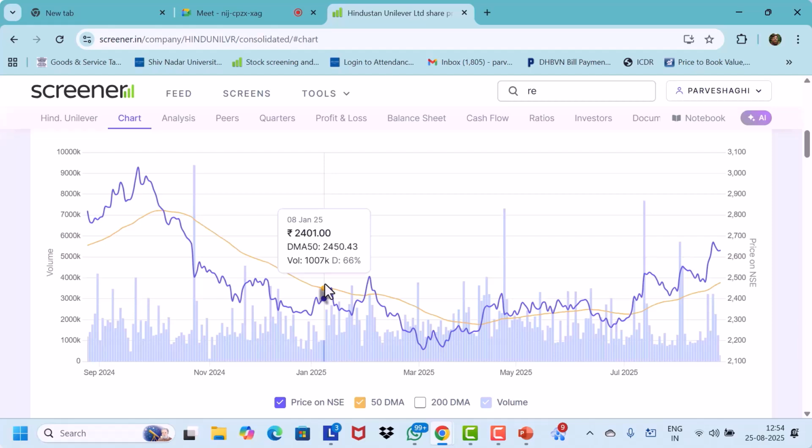Bearish phase, because the 50-day moving average is up, whereas the price has come down. So price has fallen below the 50-day moving average. That means it's a bear phase. It's a time when you should not buy the stock. If you want to make money, you should always look for the time when the stock price crosses over the 50-day moving average. So somewhere here on 3rd of July, the stock price has gone past the 50-day moving average. Is that okay?